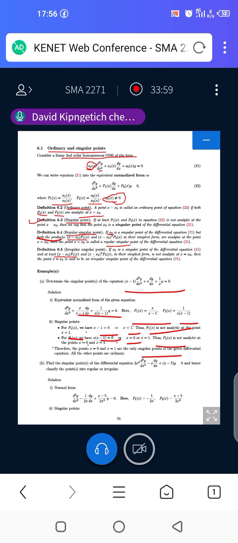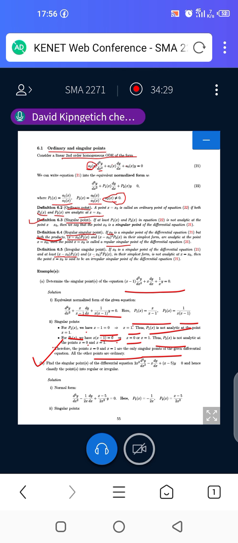Are these points regular, irregular, or ordinary points? They are ordinary because, from the definitions that we have just looked at above, they are ordinary points.